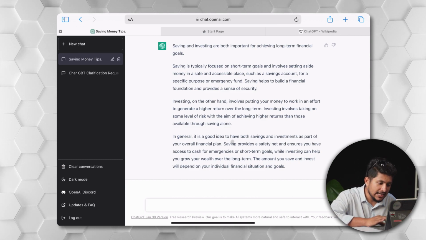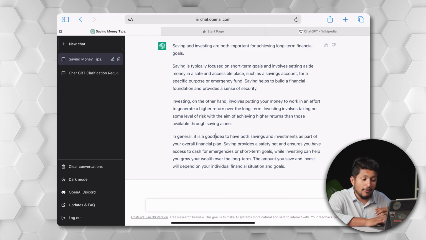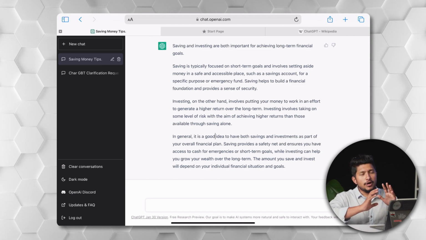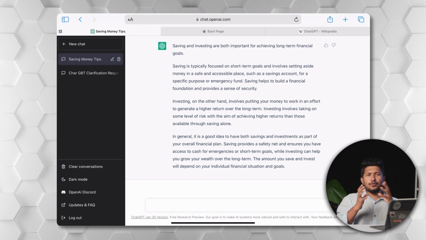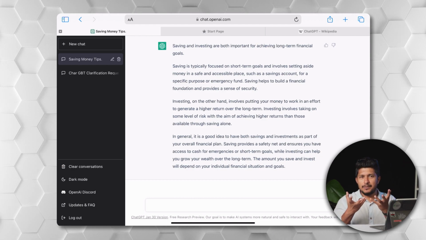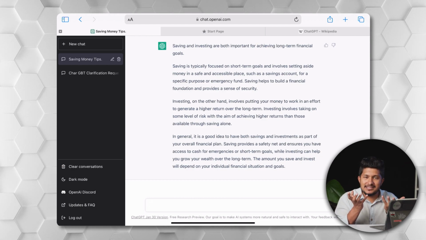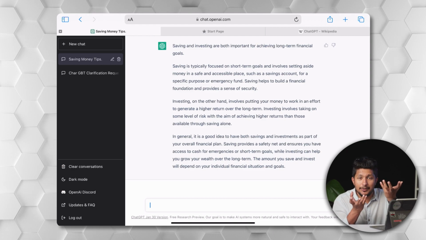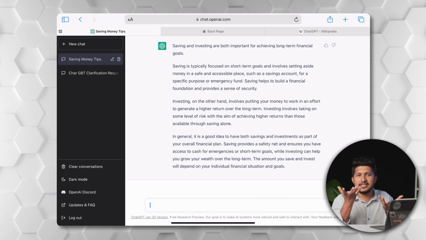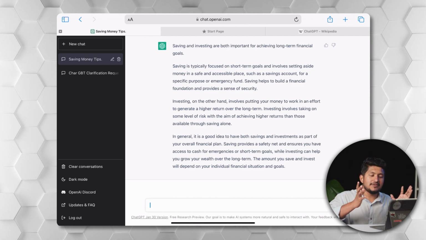That is what it is saying. In general, it is a good idea to have both saving and investment. So according to ChatGPT, you have to have both saving and investment because it has to be balanced in such a way that you have very liquid money to use for emergency funds, and for a long-term perspective, you have to invest as well.